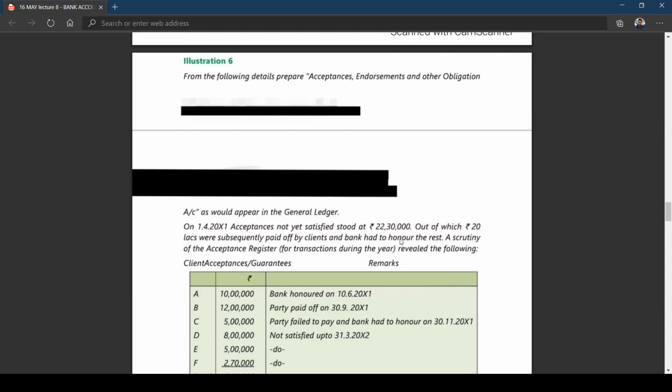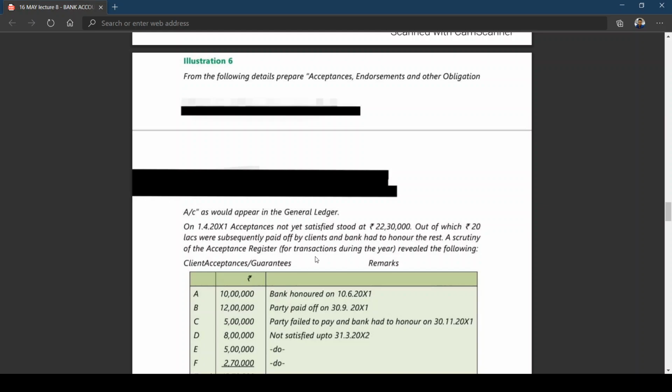That means the bank's liability has reduced. But the bank had to honor the rest. Out of 22 lakh 30,000, if you take out 20 lakhs, what is the balance? 2 lakhs 30,000 has to be paid by the bank. But of course, this amount they can collect later on from security. Is this clear? One is payment made by the clients, no issue. But the balance amount has been honored by the bank on behalf of its customers.